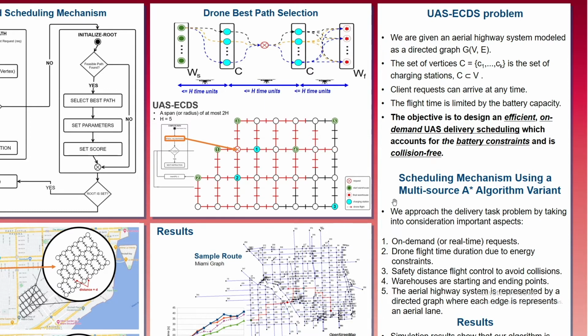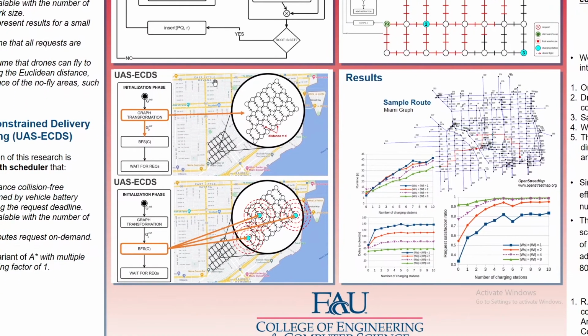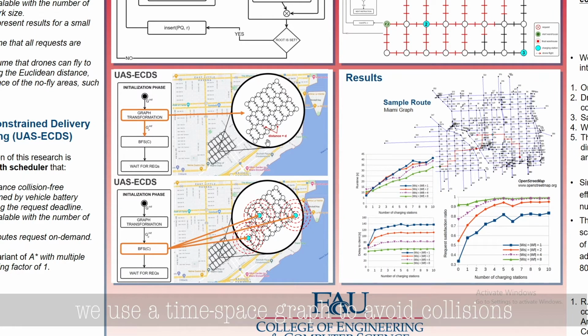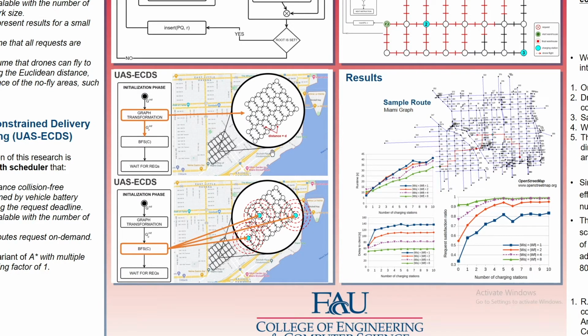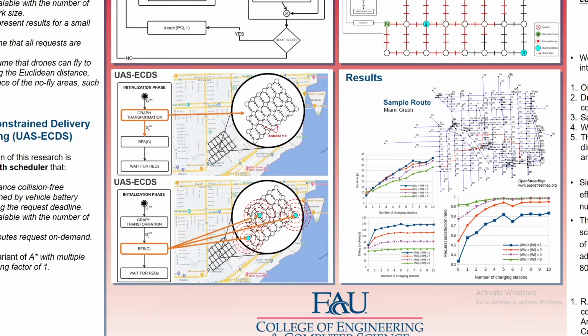During the initialization phase, we transform the graph into a unit graph, and we use a time-space graph to avoid collisions. We also divide each edge into segments of length d. We run the breadth first search algorithm over the unit graph, starting from each charging station, only for distances less than or equal to the flight range h.